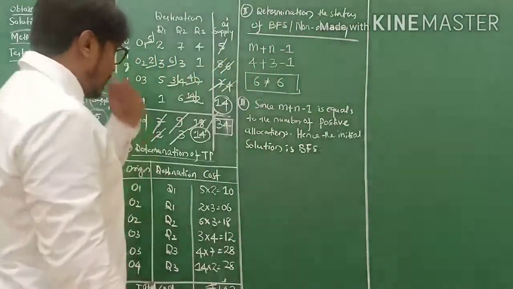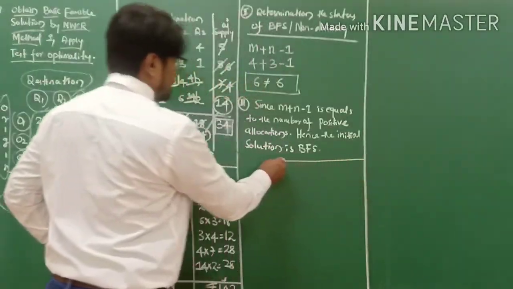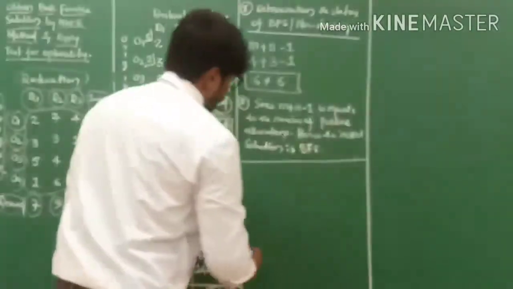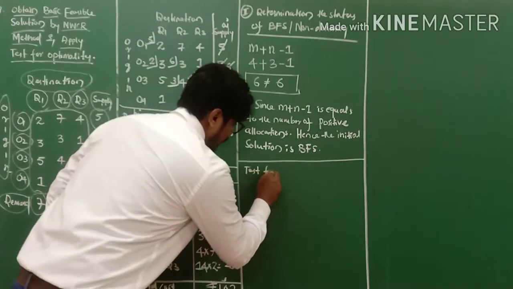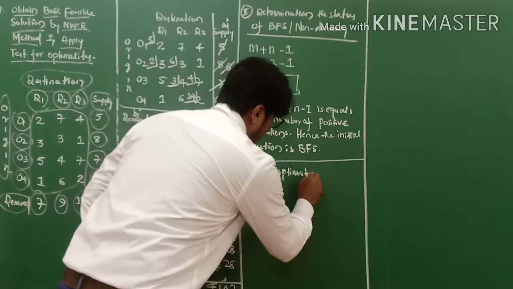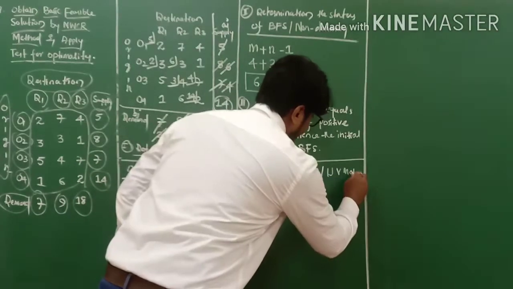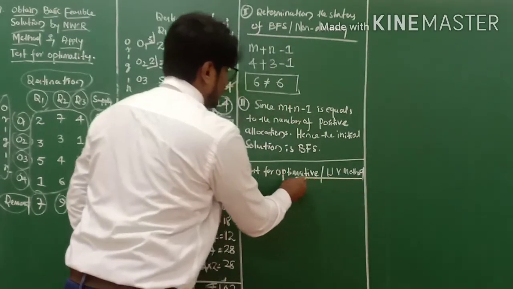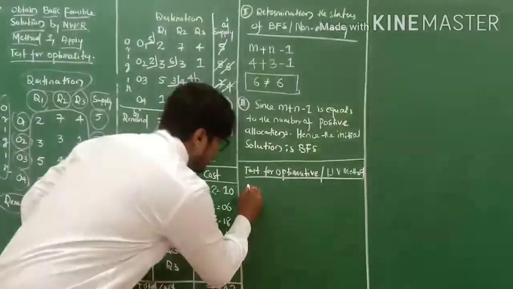Test for optimality. Okay, from here our test for optimality will start. Now the heading is test for optimality or UV method. Now we calculate for UV.